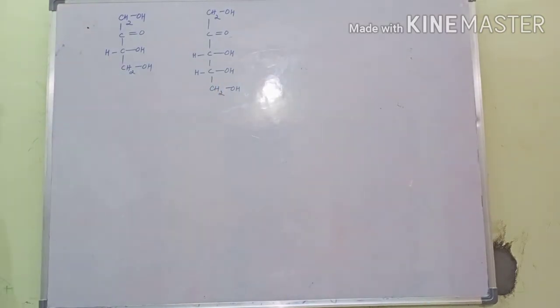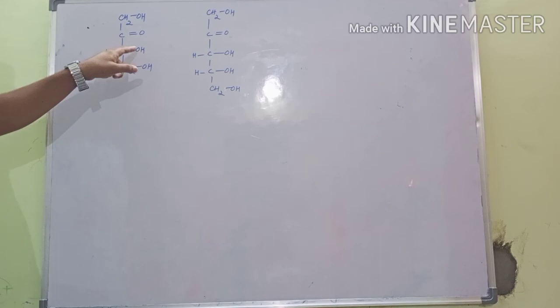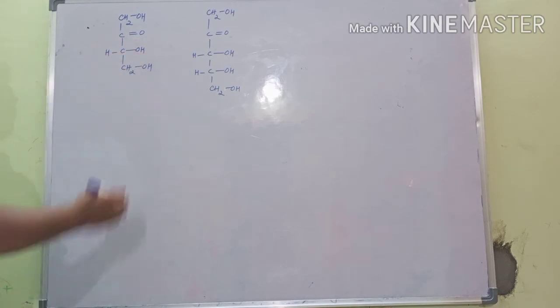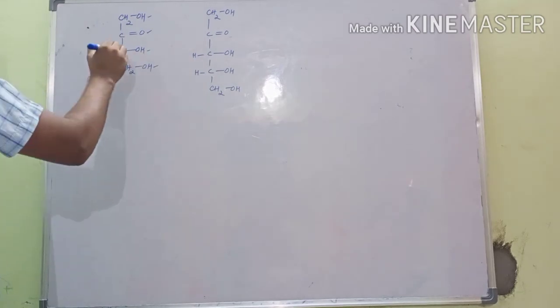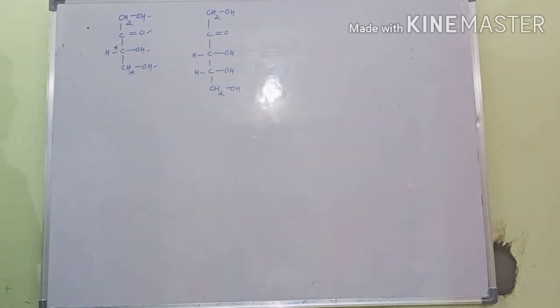See here: with the keto group, next, more than 2 OH groups. So the keto group is satisfied, more than 2 OH groups is satisfied, and a chiral center is present. So it is a carbohydrate.